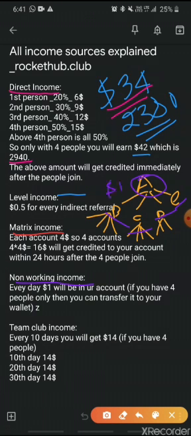Now going to the next income source, which is called the team club income. Again, assuming that you have four people, every 10 days your account will get credited with $14. So the 10th day you get $14. How do you know which is the 10th day? The day that your fourth member becomes active is considered the first day. From that day, the 10th day is calculated, and then that 10th day you are given $14. And then 20th day you're given another $14. 30th day you're given another $14. And this goes on again for 3 months.